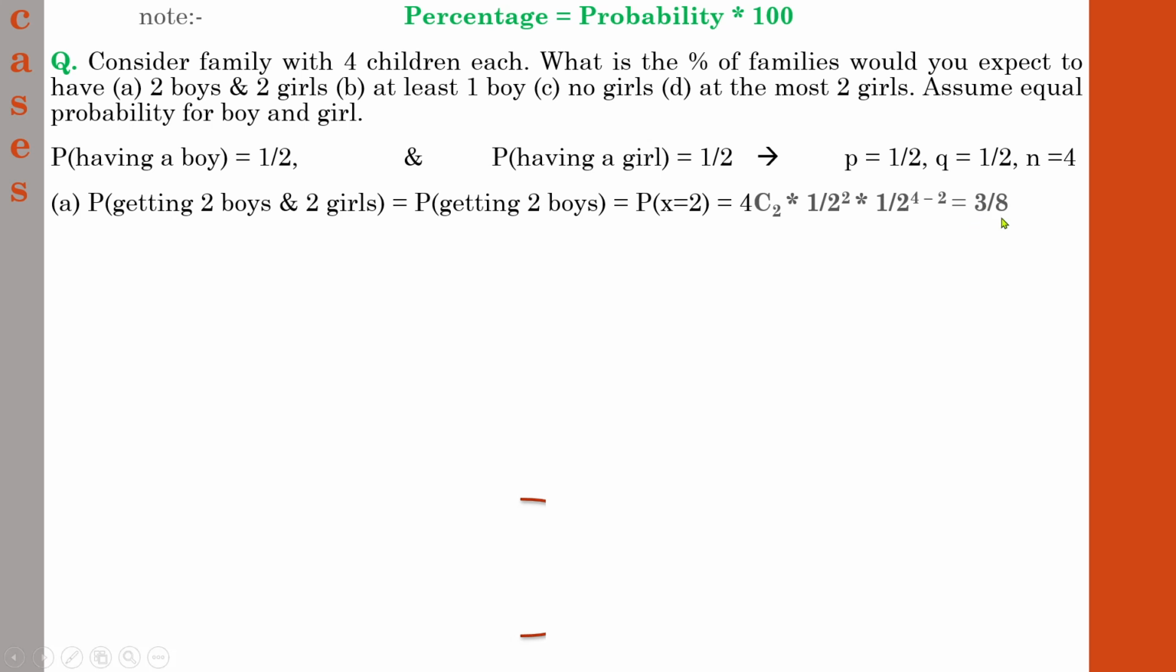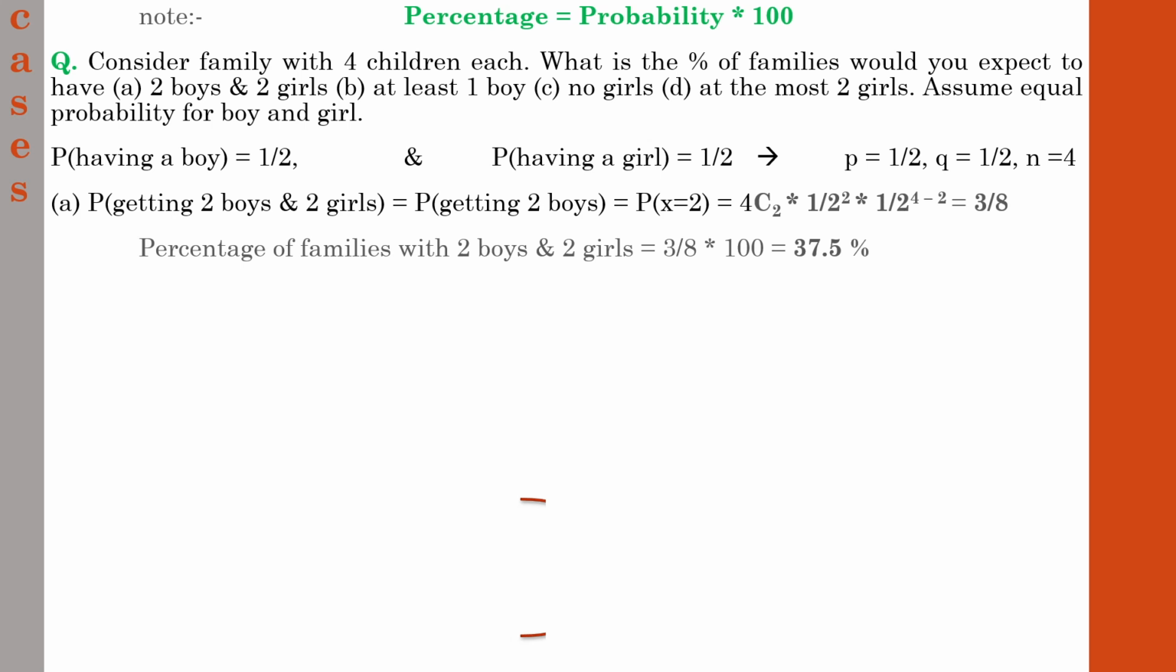So what is the percentage chance, which can be written as the percentage of families with 2 boys and 2 girls, will be 3 by 8 into 100, you will get 37.5%. So this is how you have to find the percentage. If you are asked to find the percentage under study, then you have to do this step. Once you have found the probability of a certain event or a value, you need to multiply that probability value with 100. So this is how you have to do it. It's very simple. Just remember the concept for finding percentage.